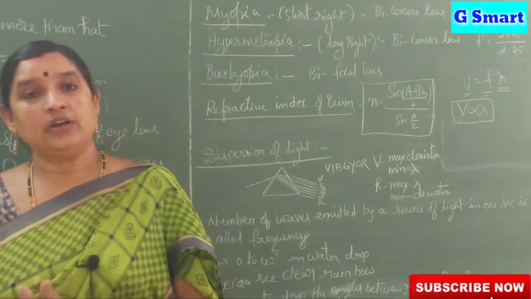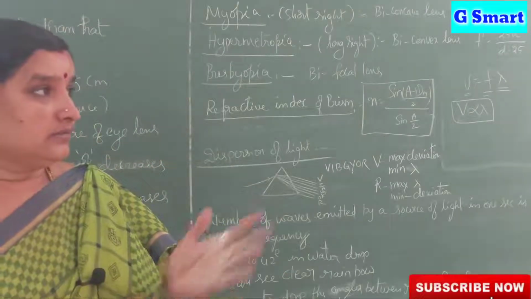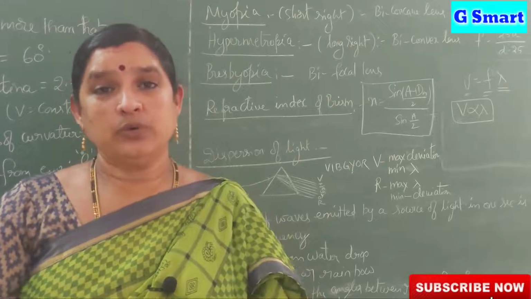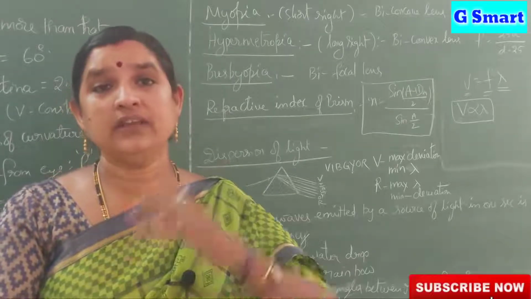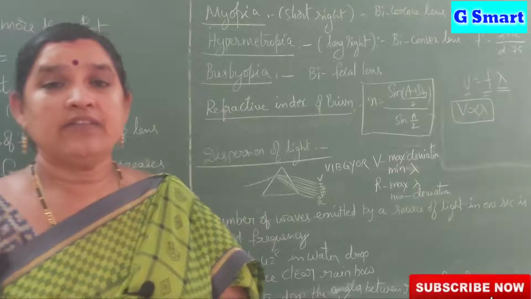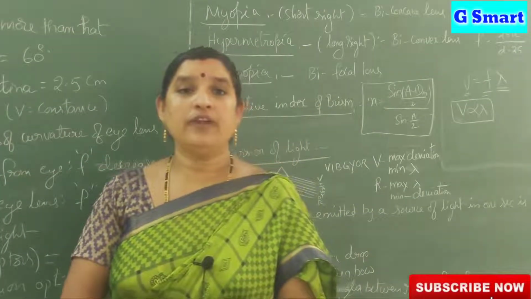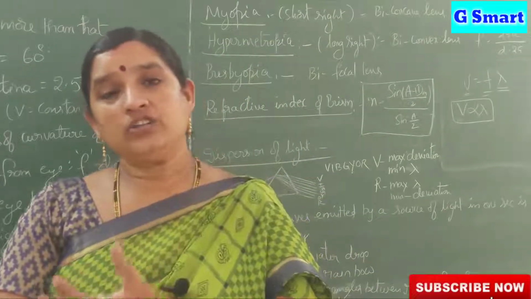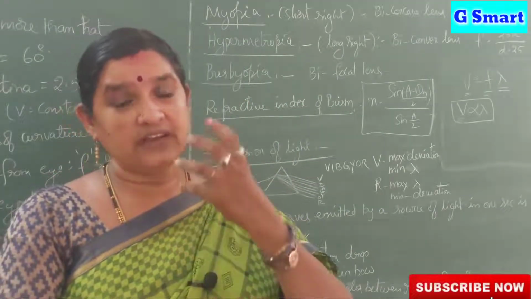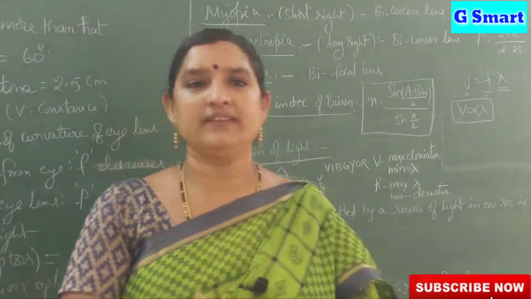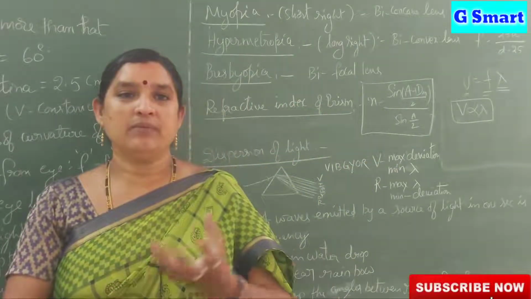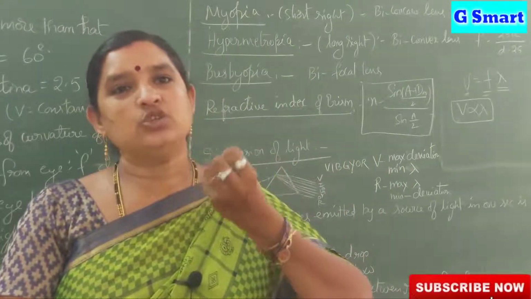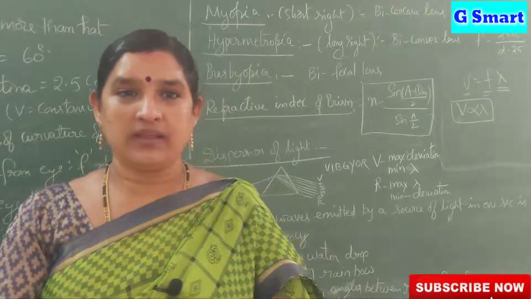Next, due to scattering only, we can see the color of the sky as blue. How can we explain why it is blue? In our atmosphere, we have a large amount of nitrogen and oxygen molecules. The size of the oxygen and nitrogen molecules is comparable to the wavelength of blue light. So the remaining colors pass through and it scatters the blue color. Due to that we see the sky in blue color.